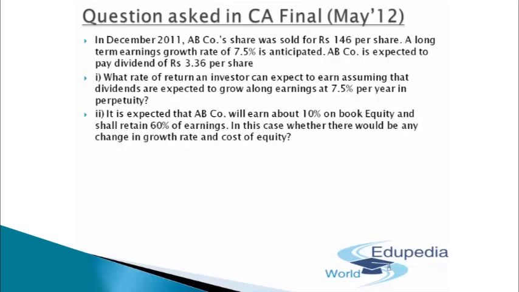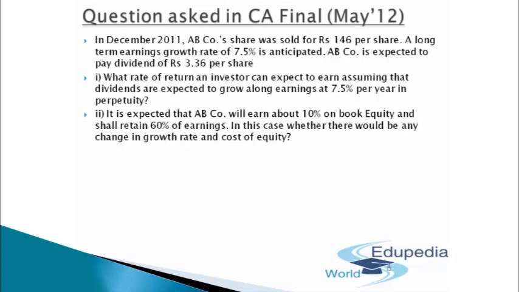Okay, so we'll go one by one, starting with the first part. We are supposed to find out what rate of return an investor can expect to earn, assuming the dividends are going to grow along with the earnings at 7.5% per year in perpetuity. The case is pretty simple, guys. We'll just apply the dividend discount model to compute the rate of return, whether an investor can expect this percentage or that percentage.